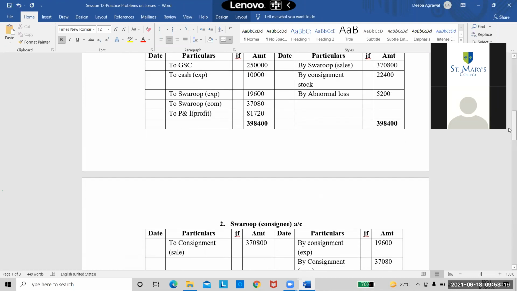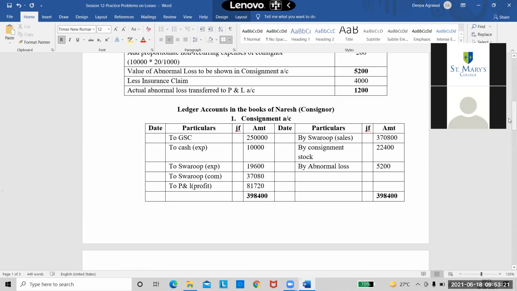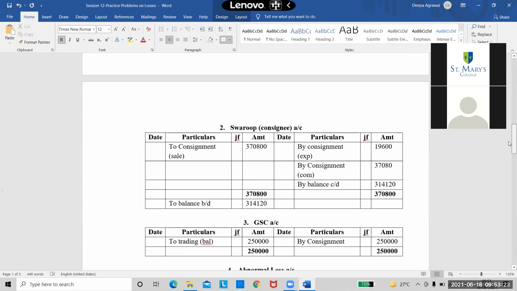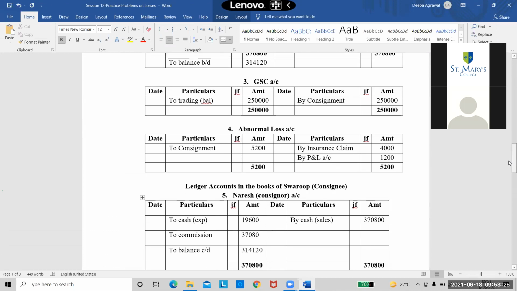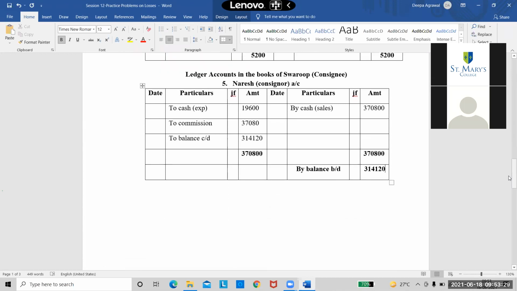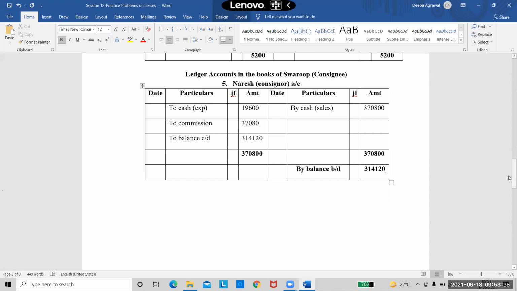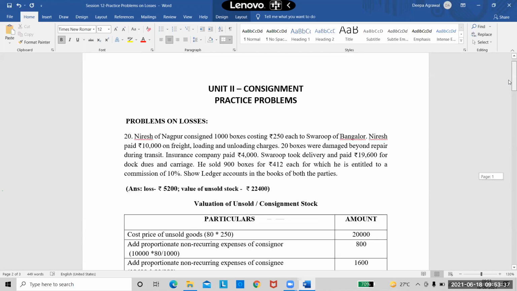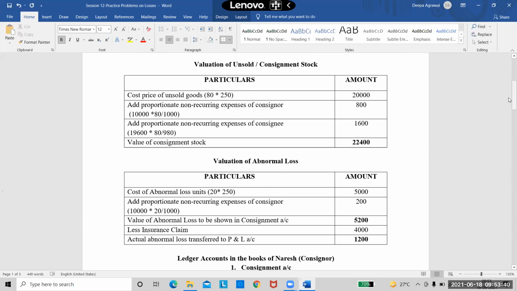Then do all the ledger accounts in the books of consignor. You will be preparing 4 accounts: consignment account, consignee's account, goods sent on consignment account, and abnormal loss account. And then finally, ledger accounts in the books of consignee, where you will prepare only 1 account, that is the consignor's account. Anyone has a doubt in any of this? Please let me know, because all other problems we are going to solve will be in a similar format.